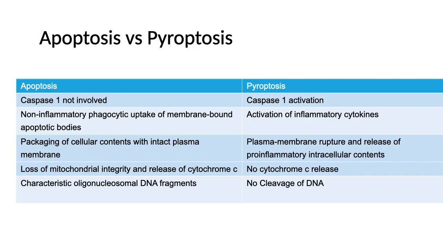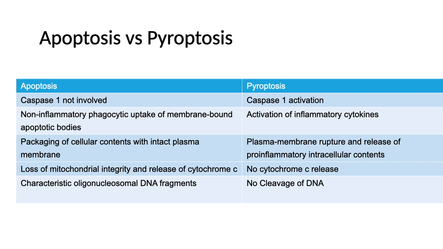So what is the difference between pyroptosis and apoptosis? In apoptosis caspase-1 is not involved, whereas in pyroptosis, caspase-1 activation is the main mechanism. Apoptosis is a non-inflammatory phagocyte uptake of membrane-bound bodies. In pyroptosis, there will be activation of inflammatory cytokines. In apoptosis, packaging of cellular elements with an intact plasma membrane leads to no inflammation. Whereas in pyroptosis, plasma membrane rupture and release of pro-inflammatory intracellular content outside the cell lead to inflammation.